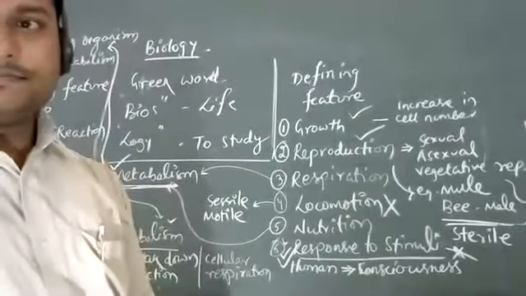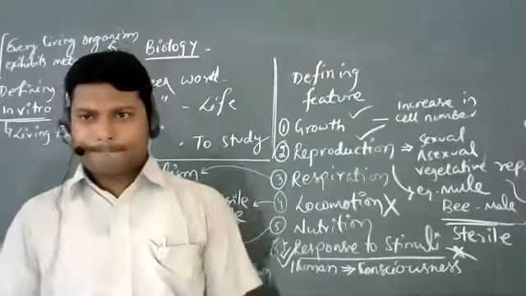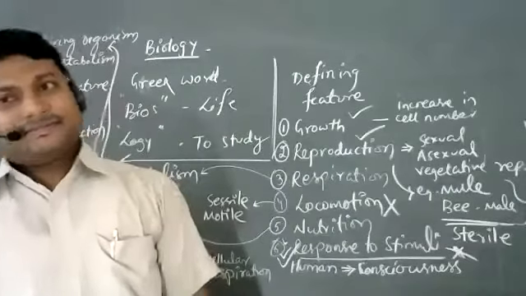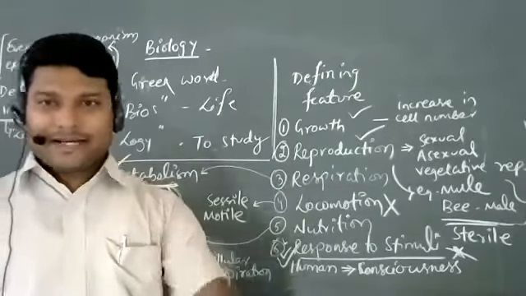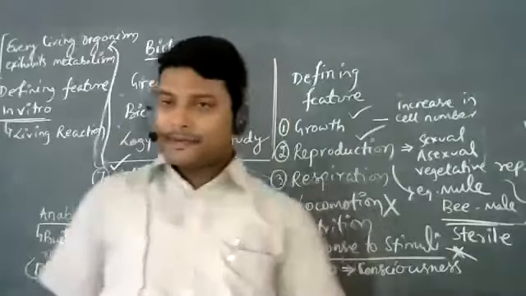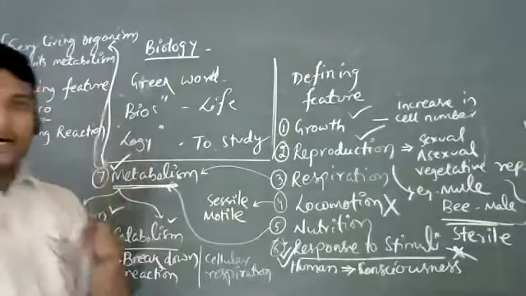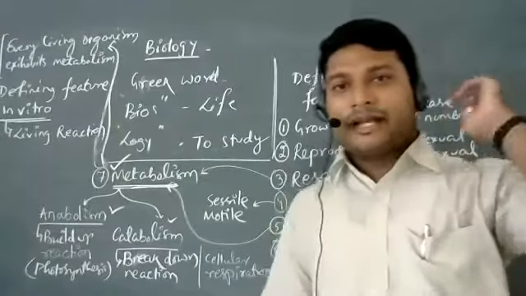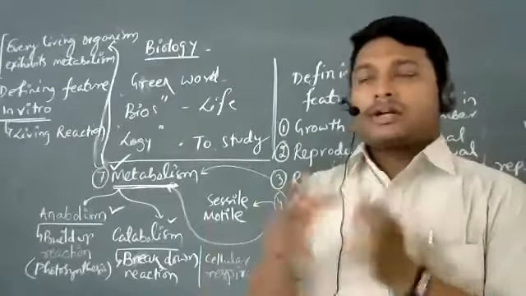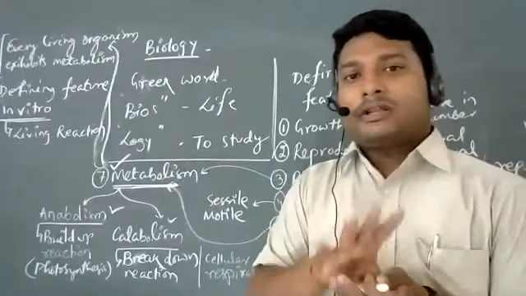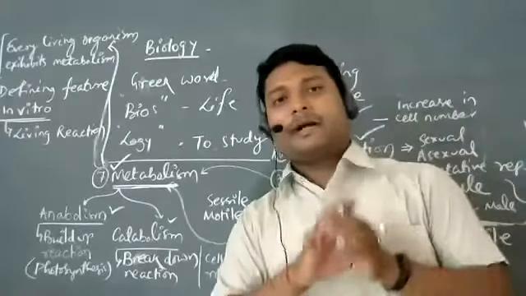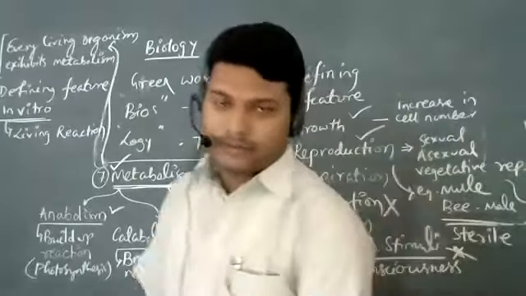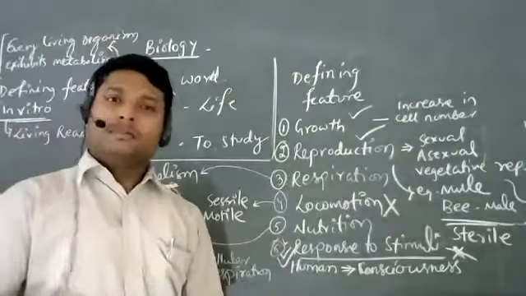Sir, as you told, humans are self-conscious. Then a patient in coma cannot be called self-conscious. That is what I said from the beginning, the exceptional case. That is already explained twice, I'll explain again. When we are talking about a patient in coma, their metabolic reactions are going on. That's why they're living, but they cannot respond to stimuli because the brain is not working properly. Certain organs are not working. Because of that, we cannot call them non-living. They are very much living, but they do not respond to the stimuli. They are not conscious about what's going on. That's the difference between a normal person and a coma patient.